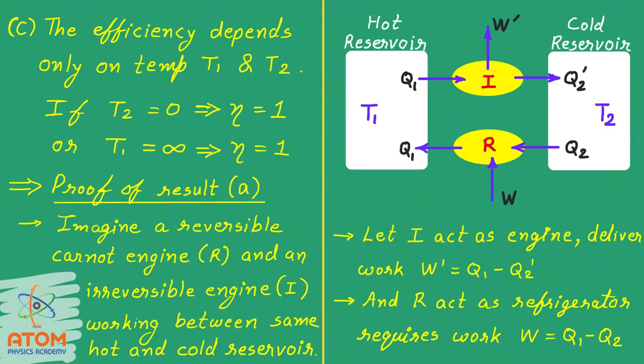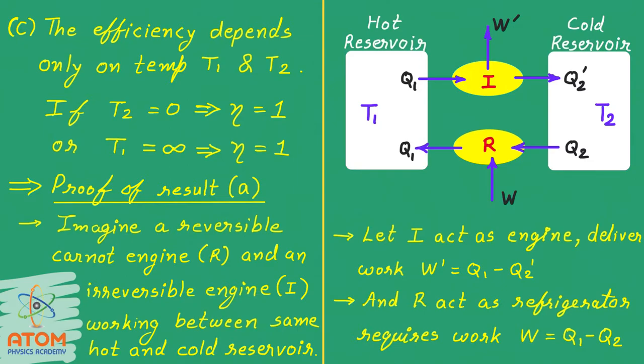That means, why can any engine not have more efficiency than the Carnot engine? Let us prove that. For that we have to imagine a reversible Carnot engine, let us say capital R, and an irreversible engine, capital I. We have to imagine two engines. One is capital R, a reversible engine, so it is the Carnot engine, and another is engine I, which is an irreversible engine, so it is an ordinary engine.